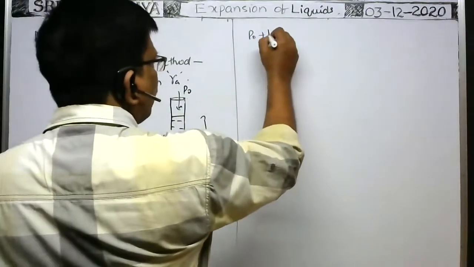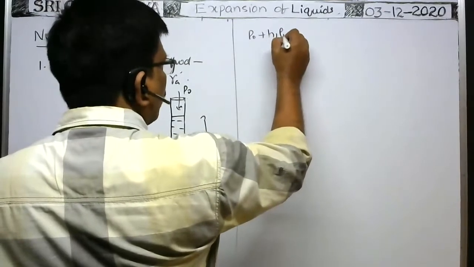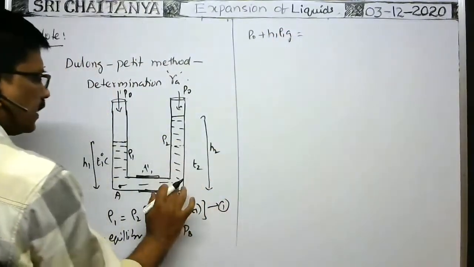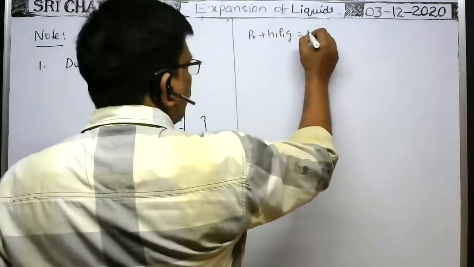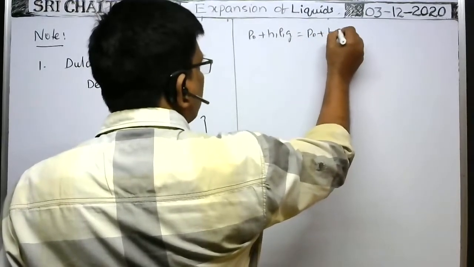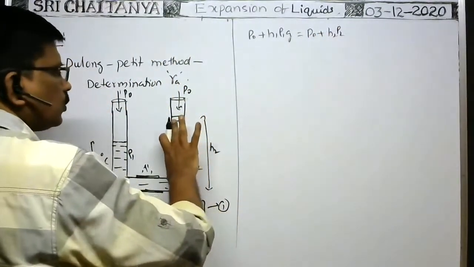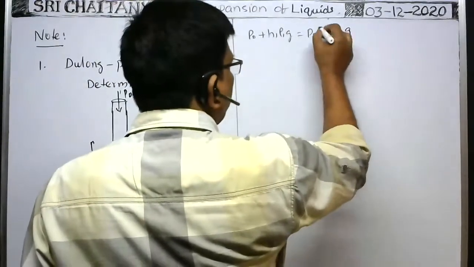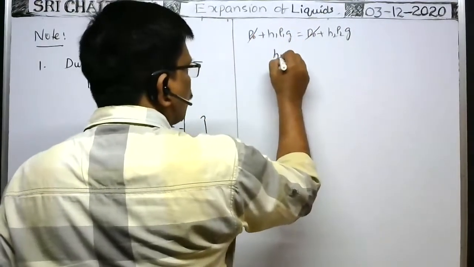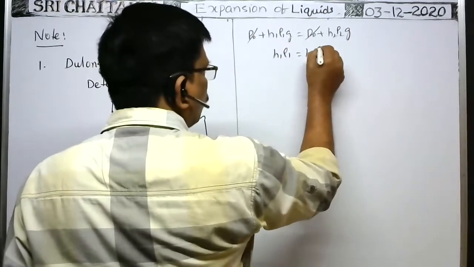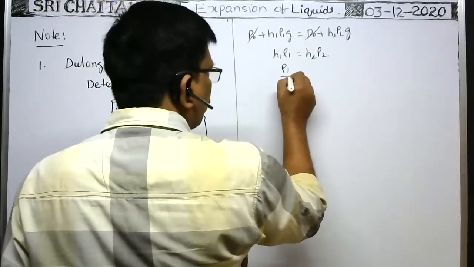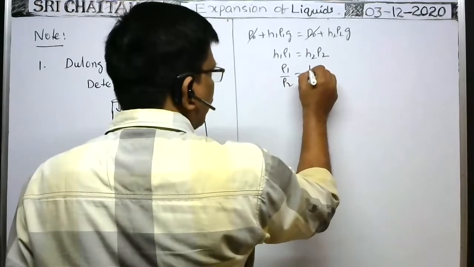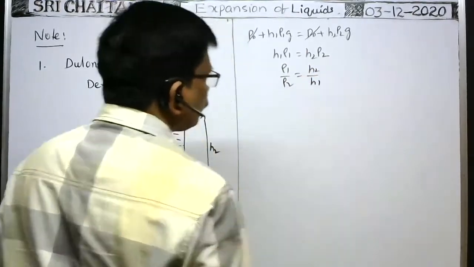H1 into the density of the liquid at temperature T1, ρ1, into g, is equal to the pressure at this point: atmospheric P0 plus H2 into the density of the liquid at temperature T2, ρ2, into g. P0 cancels. So H1 ρ1 is equal to H2 ρ2, or ρ1 by ρ2 is equal to H2 by H1.